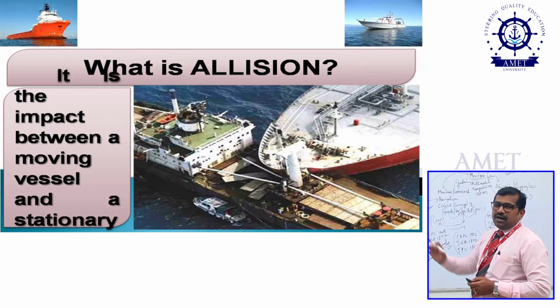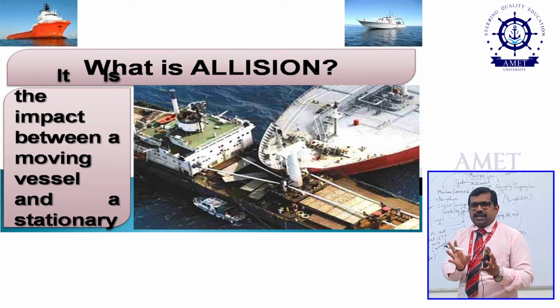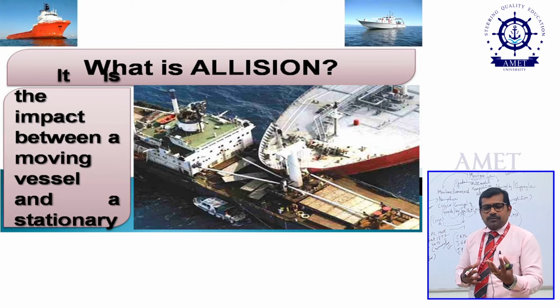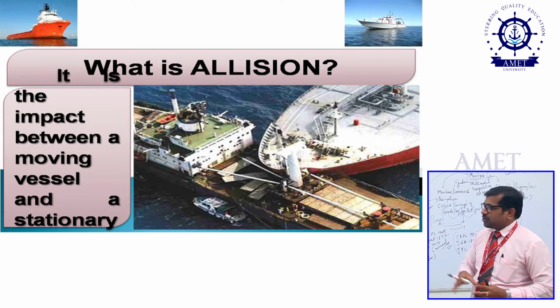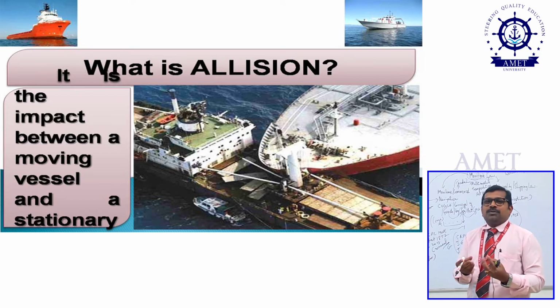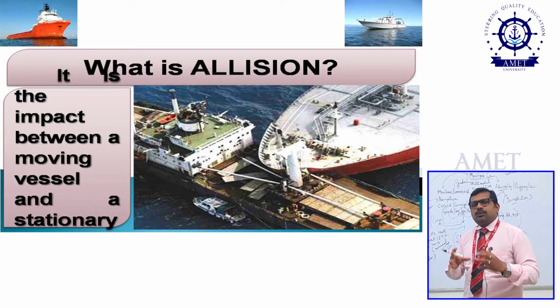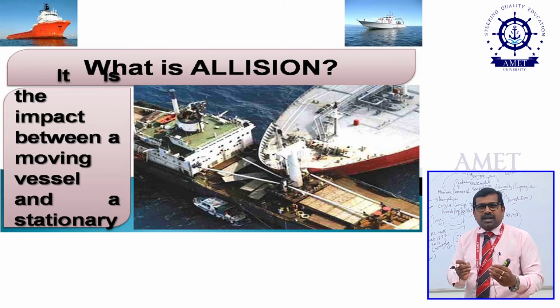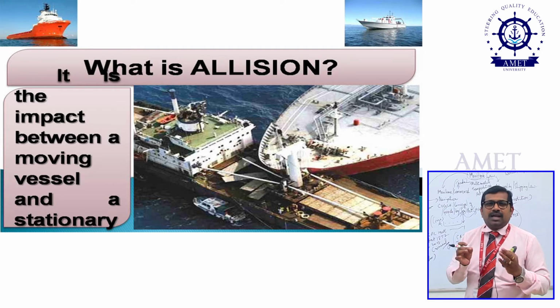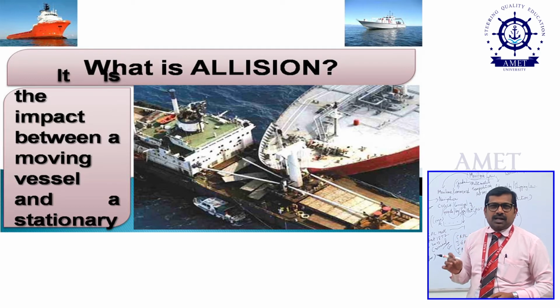Now, what is the meaning of allision? The difference between collision and allision is that one vessel is not moving while the other vessel is moving. The impact between a moving vessel and a stationary vessel is called allision. You have to know the basic difference between collision and allision. Not only the protection of collision, including allision, any such action needs to be protected, which is the basic aspect of the international conventions as per the maritime law.